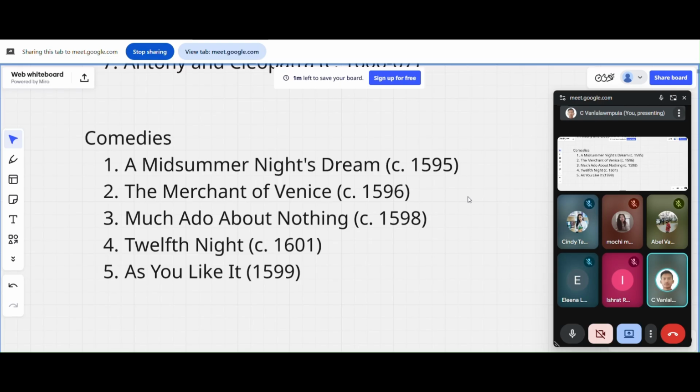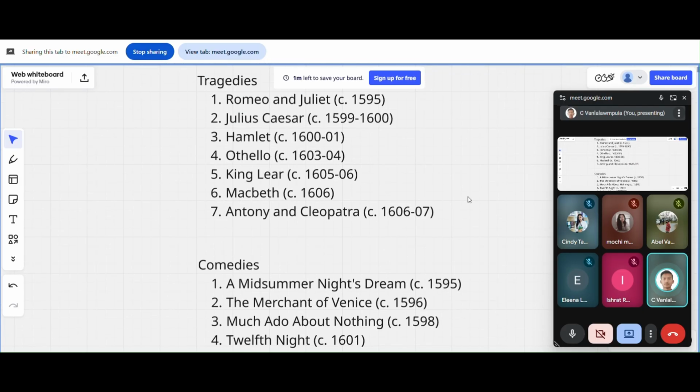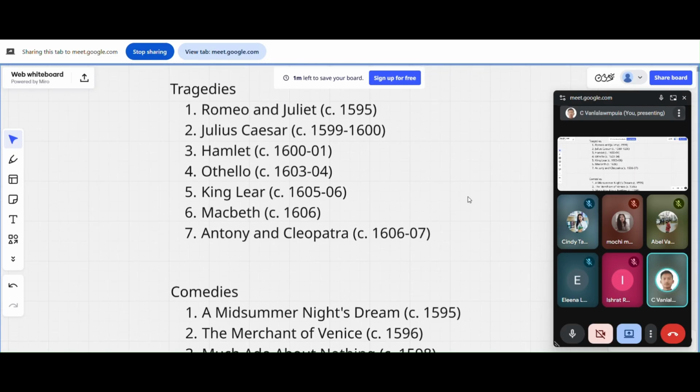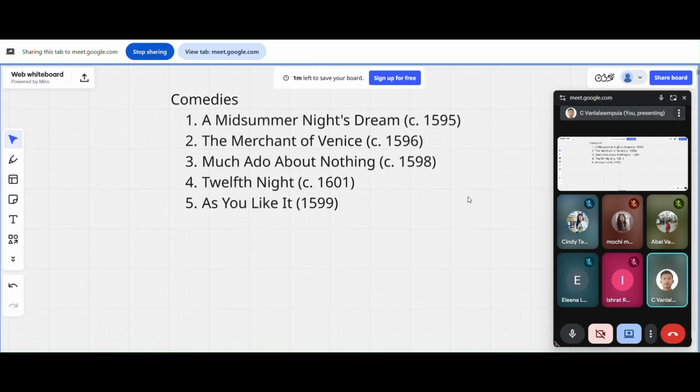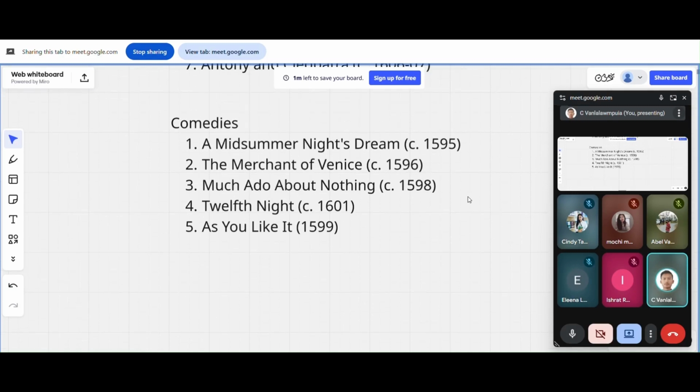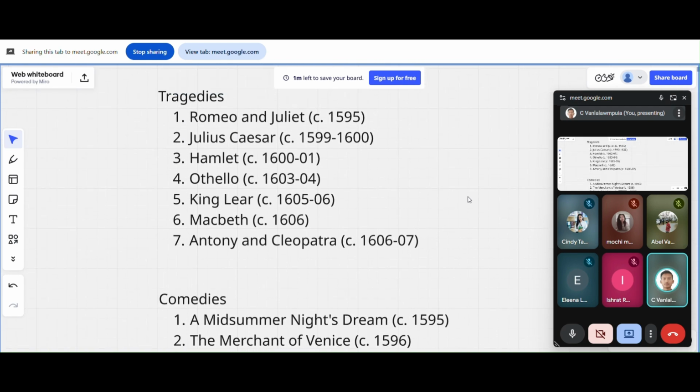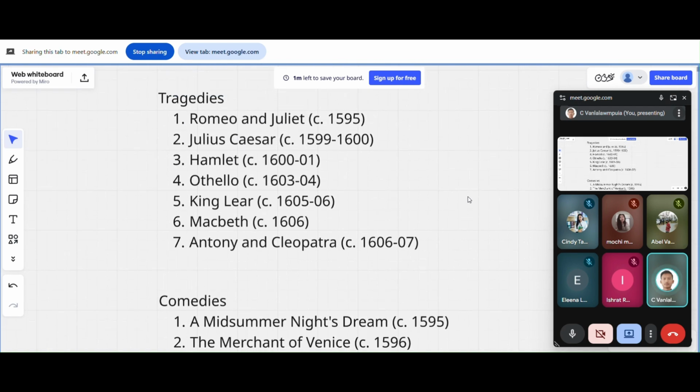If you see the works and all, most of them were written somewhere within 1595 to 1605, somewhere within that. Okay, so it's a 10-year span. Within this 10-year span, he wrote most of this stuff. Within like a 10-year, 12-year span.